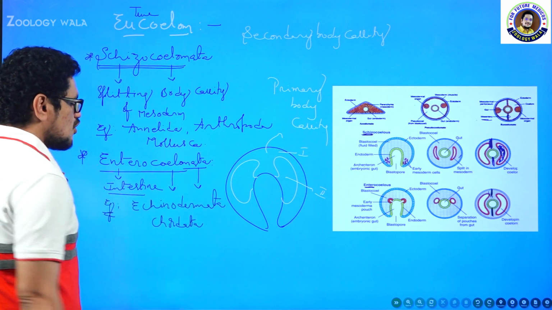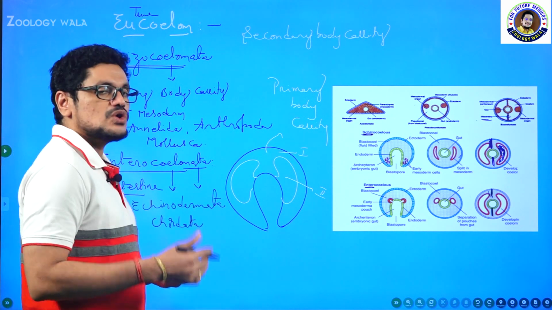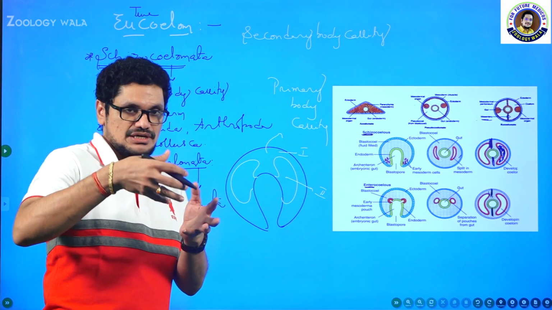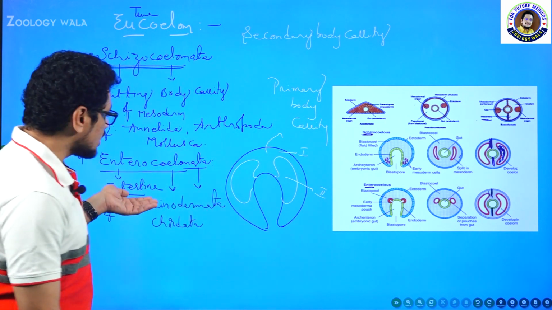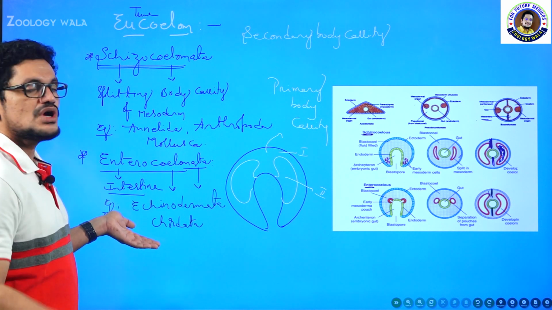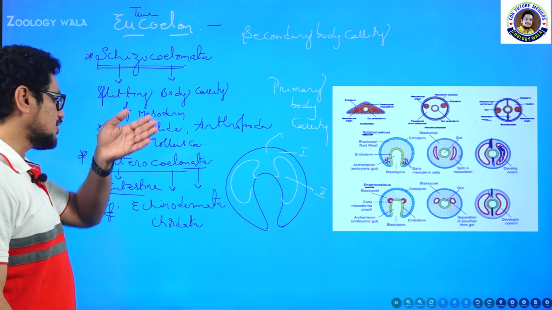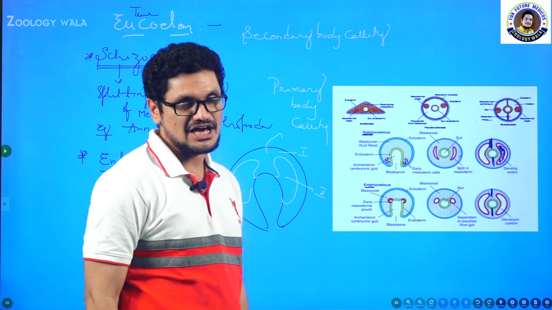In so many characters, echinoderms are closely related and show close resemblance to chordates. Echinodermata and chordata, these two are closely related. The enterocoelomate condition is present in the history of the animal kingdom.